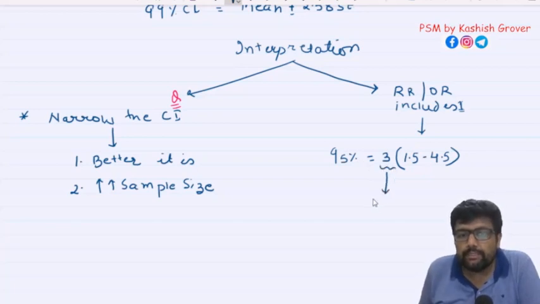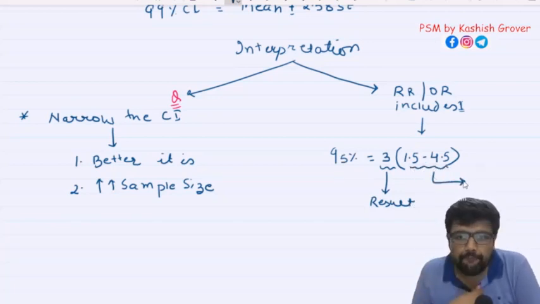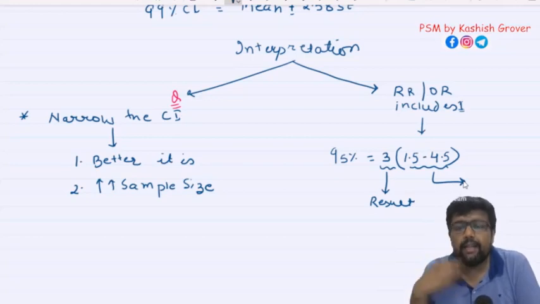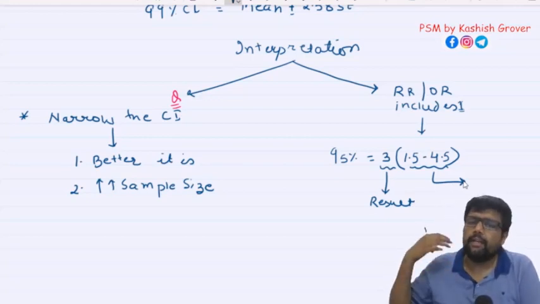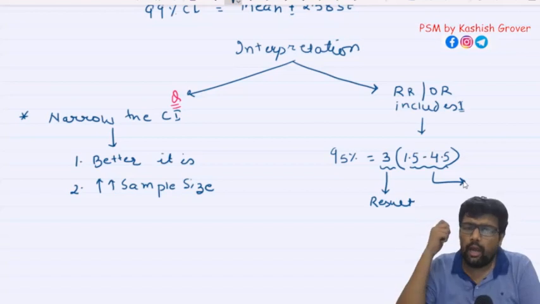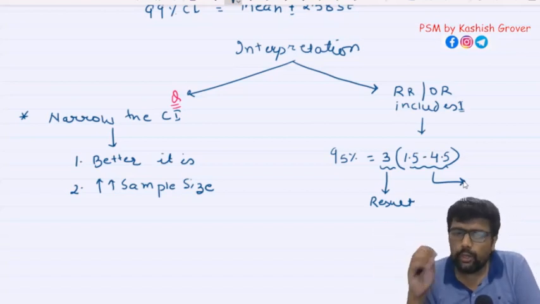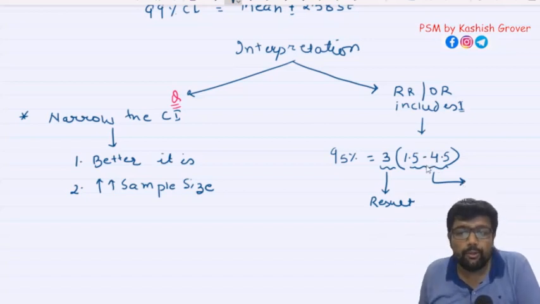This means this is the result of my study, and I am expecting a range around it. So I found 3 times risk of lung cancer if someone is a smoker, right? And I say you go and repeat the study again and again, however many times you want. I am 95% confident that you are going to get an interval of 1.5 to 4.5. Okay, sir, that is digestible.